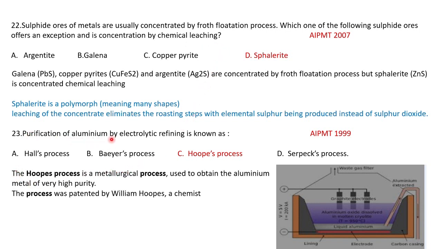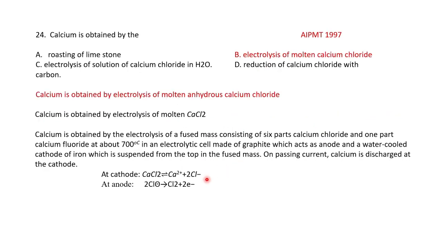Then, purification of aluminium by electric refining is known as, we have come across previously. We have seen what is Hall's and what is Bayer's and Hoope's process, Serpek's process. So it is Hoope's process. Okay. Then calcium is obtained by which method?